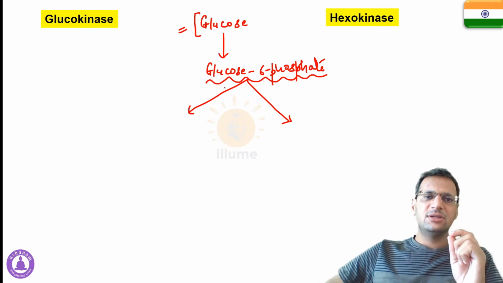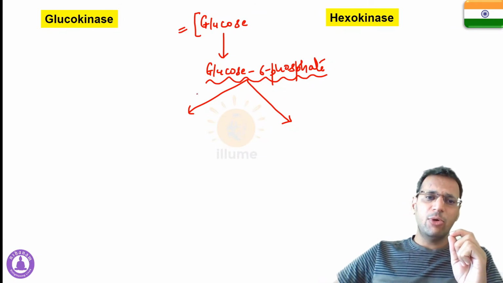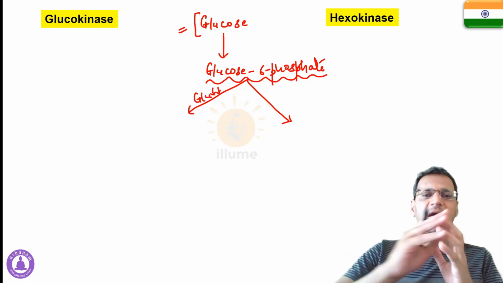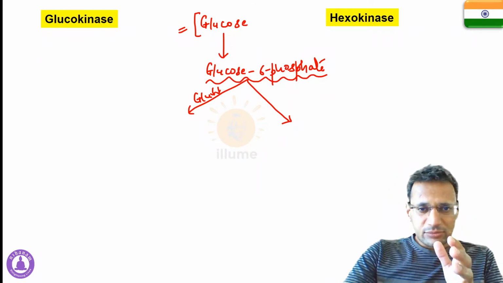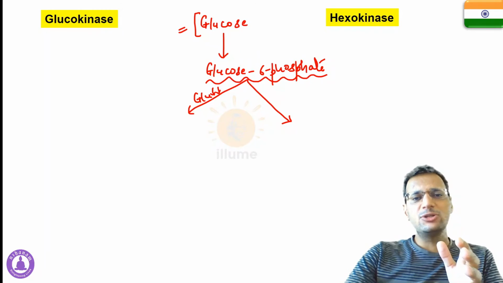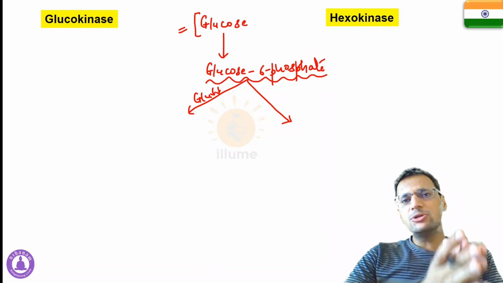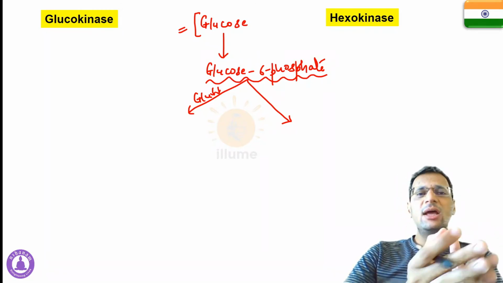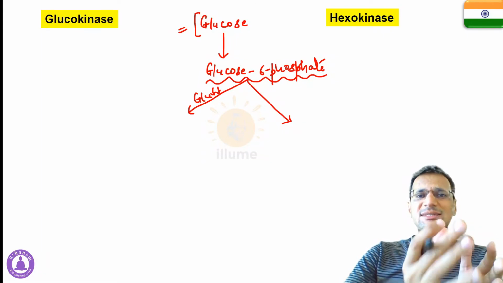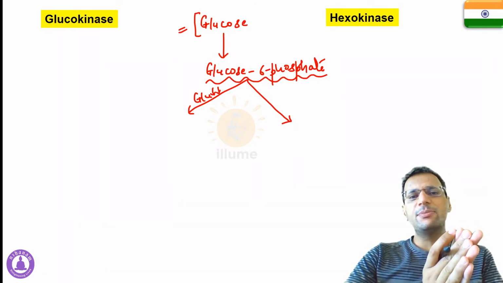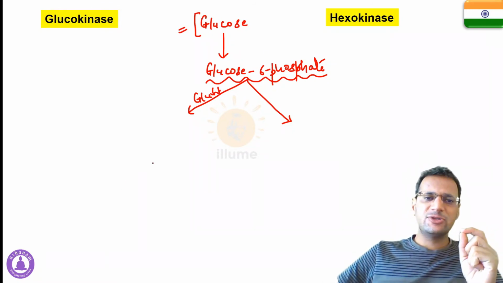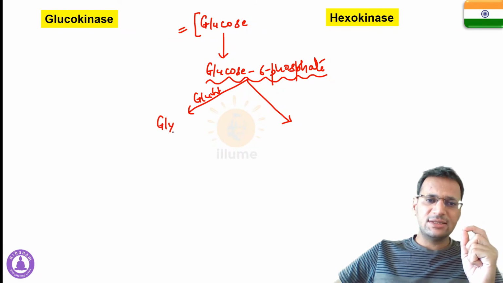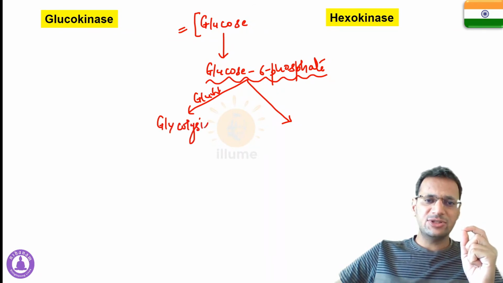In the first condition, let's suppose the body has a low amount of glucose. In this condition, it will further undergo glycolysis to produce energy, because the glucose concentration is low in the body, and our cardiac muscles, skeletal muscles and our brain need a constant supply of glucose, that is energy. So in this case, glucose 6-phosphate will undergo glycolysis to produce energy.